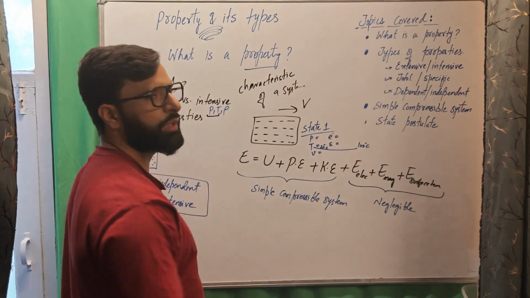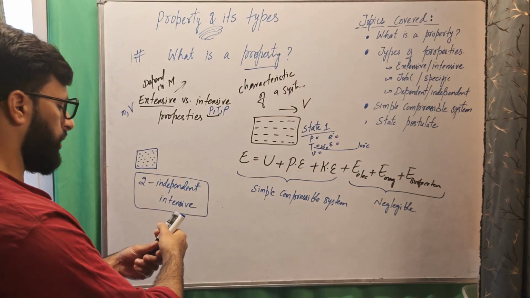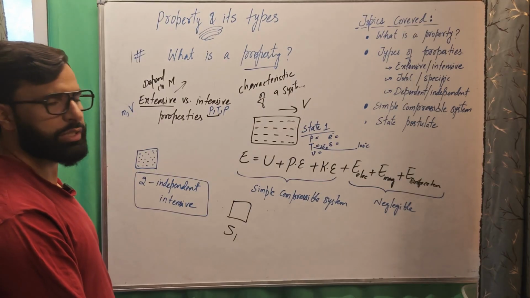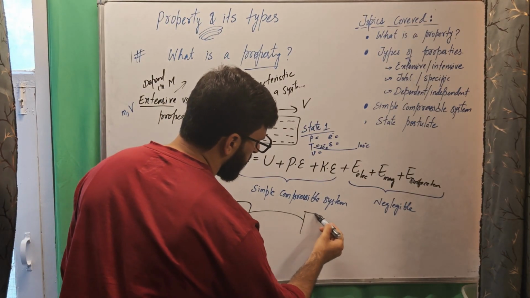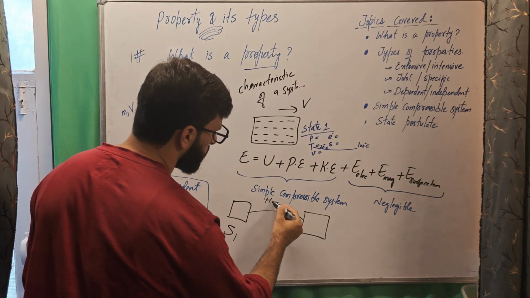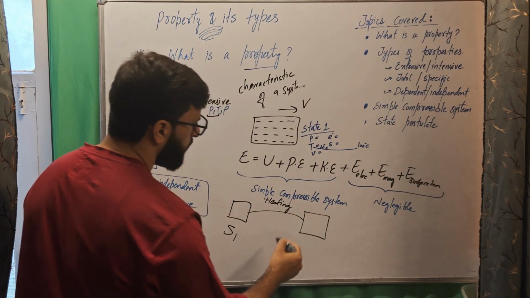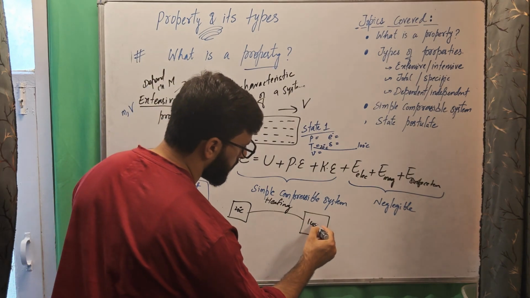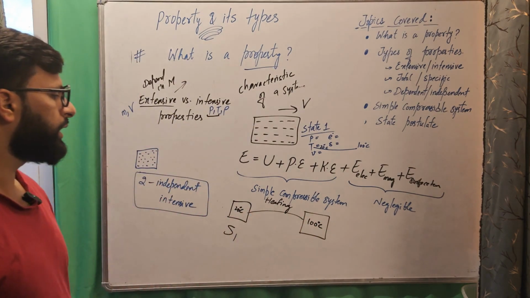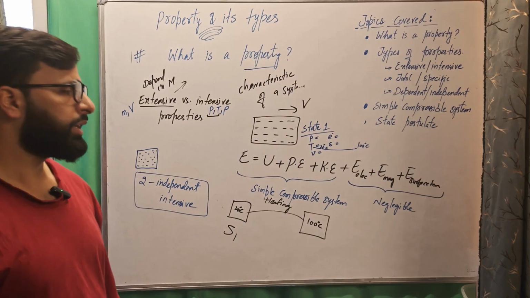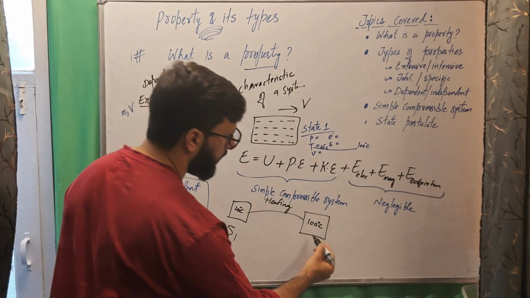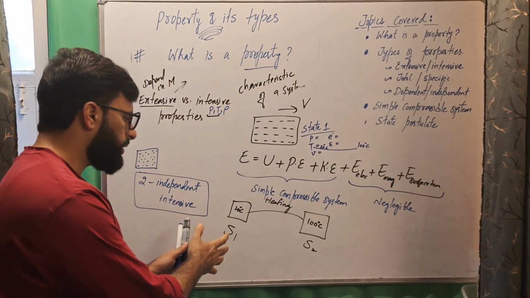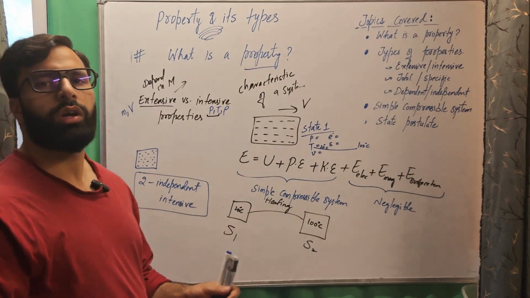So the system at state 1 means all the intensive properties have fixed value, and we heated it. That means temperature now changes from 20 degrees Celsius to 100 degrees Celsius. During this heating, we say the system is undergoing a process, and here it was at state 1, here it will attain a state 2.